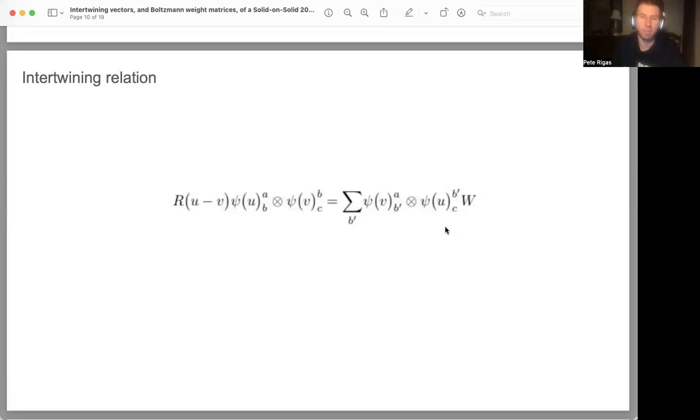And pretty much we can make use of a very similar type of relation for the 20 vertex model just by increasing the dimensionality of the two intertwining vectors by one component, because we're defining something as a three-dimensional vertex model over the triangular lattice.